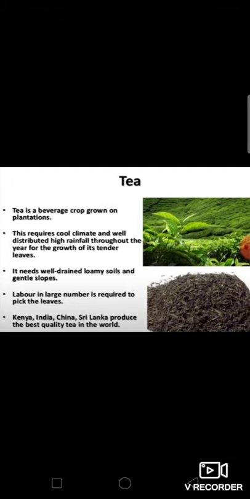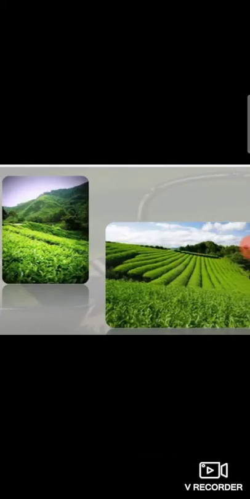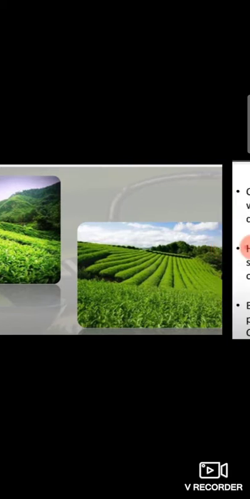Labor in large number is required to pick the leaves. Kenya, India, China, and Sri Lanka produce the best quality of tea in the world. In India, the major producing states of tea are Assam, West Bengal, Uttarakhand, and the southern slope of the Nilgiri hills.